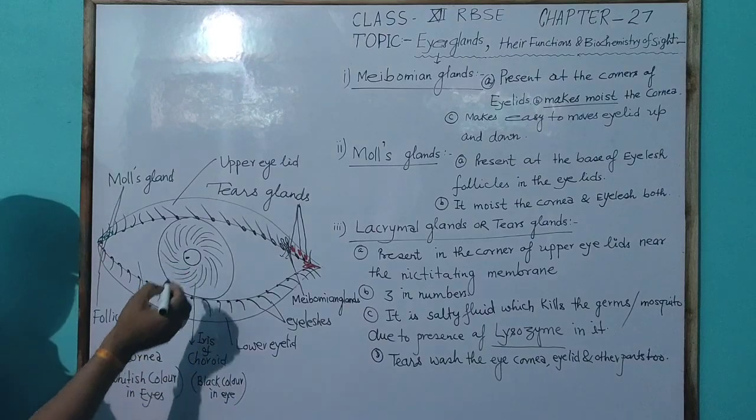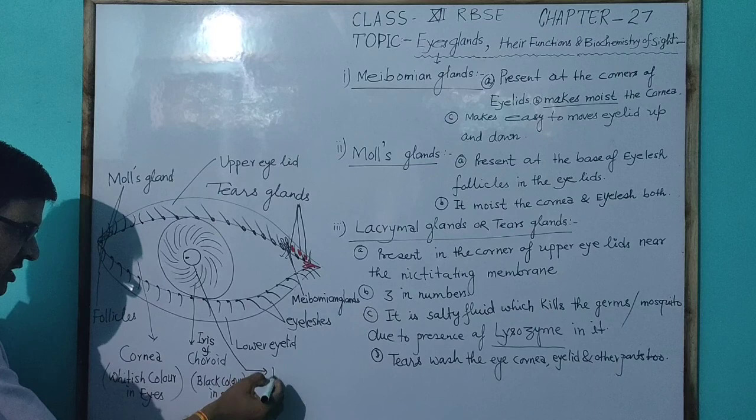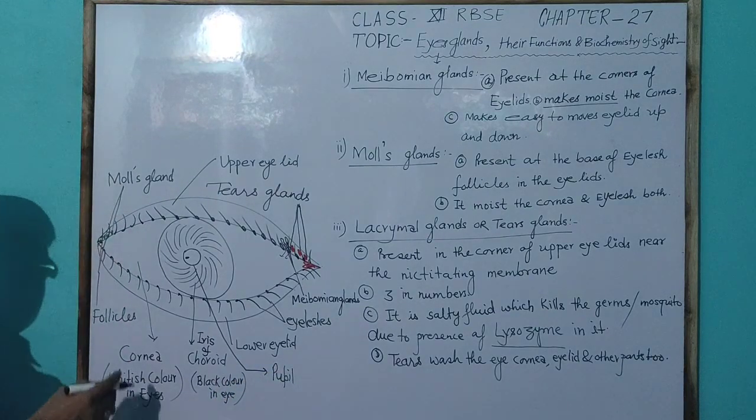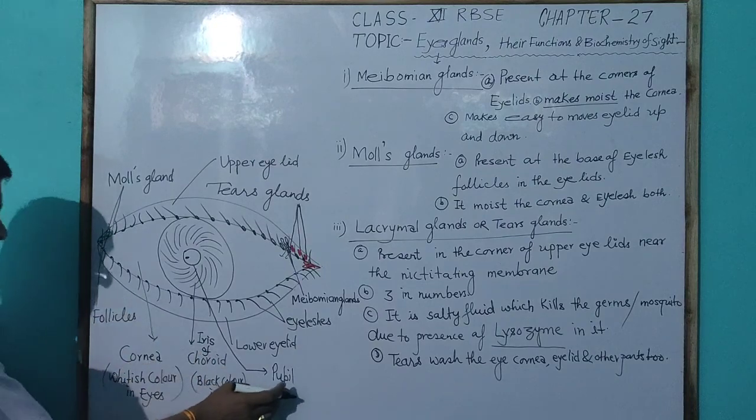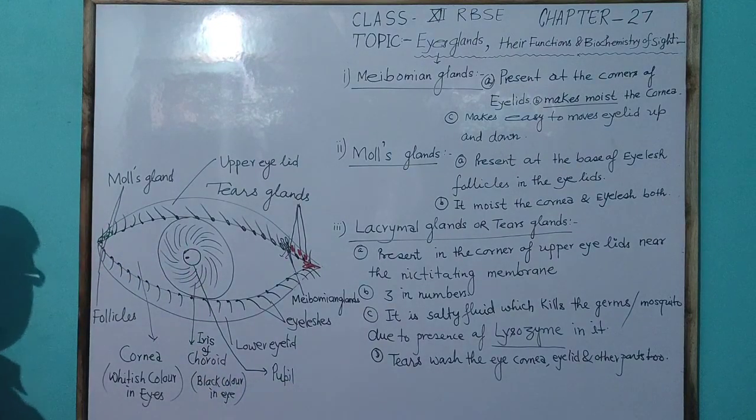And in the center is a pore, which is called the pupil, by which light rays enter the lens.